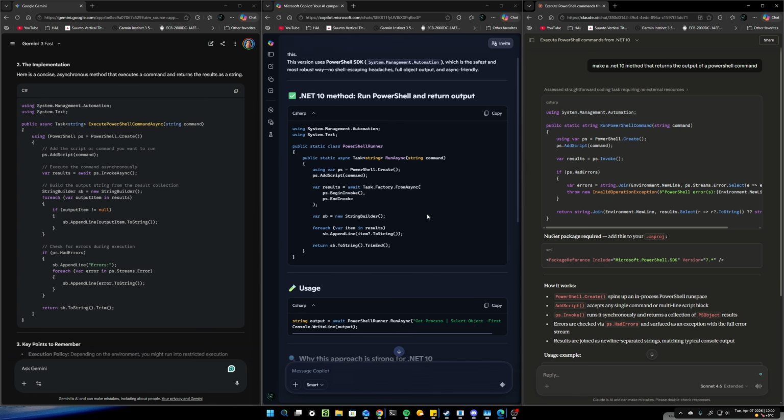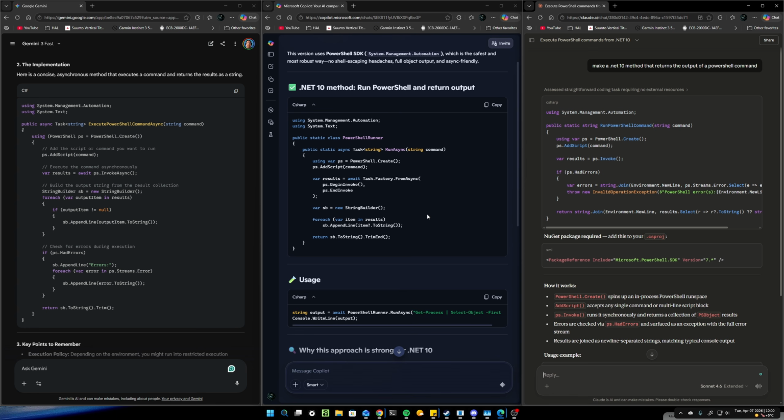If you don't know what a method is, it's also called a function. It's a container that stores some action. So imagine you were building a human that can go and fetch your milk in the refrigerator, and that's the only job this human can do. So you build this superhuman or stupid human, however you want to put it, and you say every time you need milk from the refrigerator, you say, Bob, milk. And then Bob goes over, fetches the milk, gives you the milk. So that's basically, it's taking a PowerShell command and returning the output.